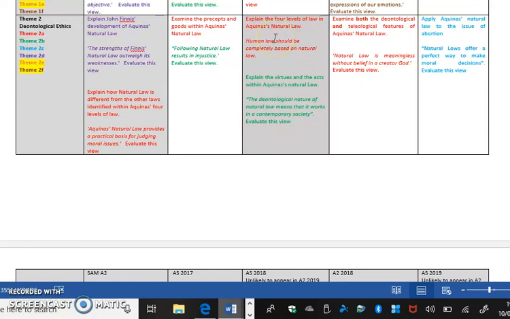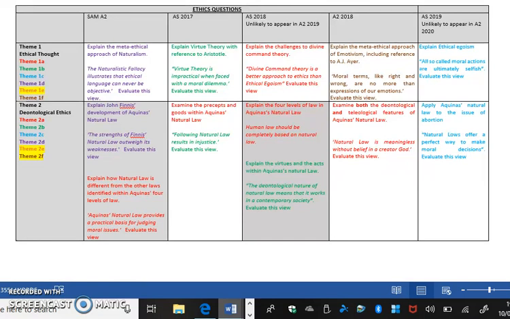Theme 2B, and there is some overlap between theme 2A and theme 2B, is the role of virtues and goods in supporting moral behaviour. Again, Thomas Aquinas' natural law, and that's in green. And you can see how, just like the philosophy paper, they're starting to put sub-themes together. So that was asked, if I scroll to the top of the page so you can see, AS 2017, AS 2018, so not on an A2 paper.